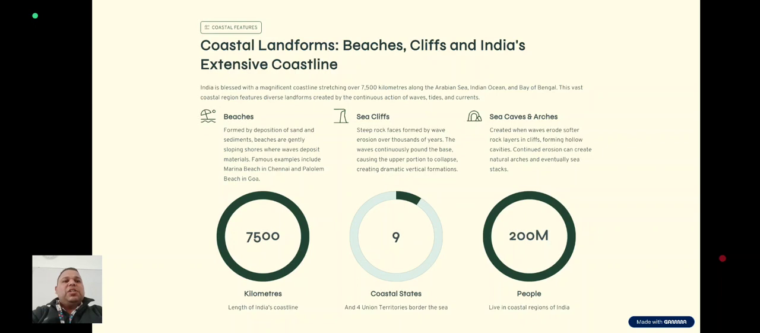Now, coastal landforms: beaches and cliffs. India has extensive coastlines. Beaches, sea caves, and arches form here. Beaches are formed by the depositing of sand and sediment; they are gently sloping shores where material is deposited. Sea cliffs are rock faces formed by wave erosion over thousands of years. Sea caves and arches are created when waves erode softer rock layers in the cliffs, forming hollow cavities, and continued erosion can create natural arches and eventually sea stacks.